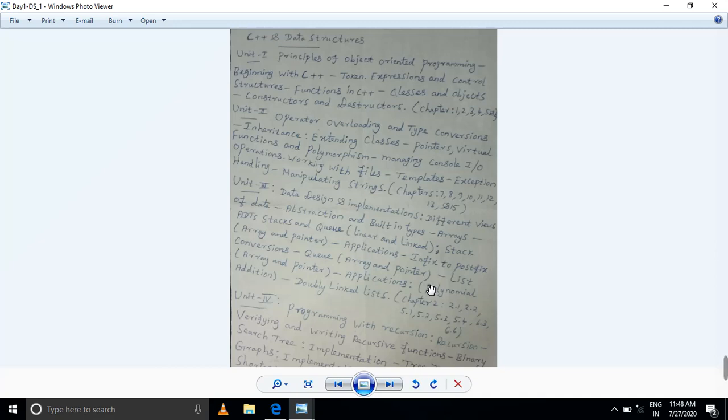C++ is purely object oriented. Why? Because you declare a class, but C does not use a class. In C you declare printf and scanf, but in C++ you use cin and cout. That is the concept only; I'm not going into detail on C++. Okay, just go through the first level.